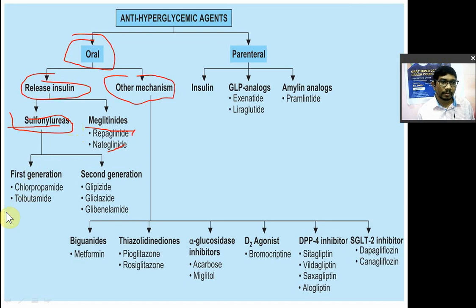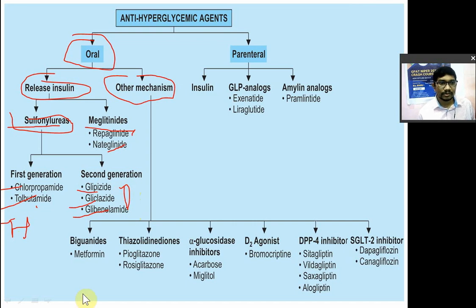Sulfonylureas, in that first generation, chlorpropamide and tolbutamide, they have pronounced hypoglycemia as an adverse effect. They are less potent, and that's why the second generation sulfonylureas are known as glipizide, gliclazide, glimepiride, and glyburide. So they are the second generation. They are more potent than the first generation, and they have less hypoglycemia as compared to this.